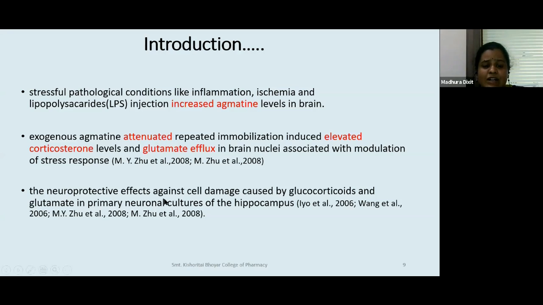The neuroprotective effects against cell damage. This is an in vivo experiment. In vivo, I hope everybody understands, is in a live animal. This is a cell line experiment, the third example that I'm talking of: neuroprotective effects against cell damage caused by glucocorticoids and glutamate in primary neuronal cultures of the hippocampus. The hippocampus is an area of the brain that is responsible for stress management, etc. So when the neurons of the hippocampus were cultured, it was found that agmatine is neuroprotective against glucocorticoids and glutamate.